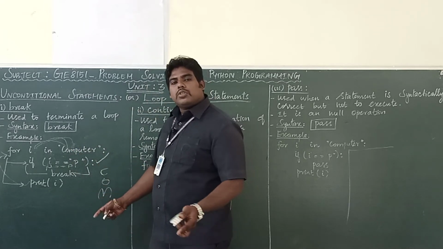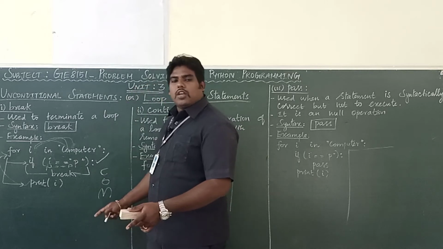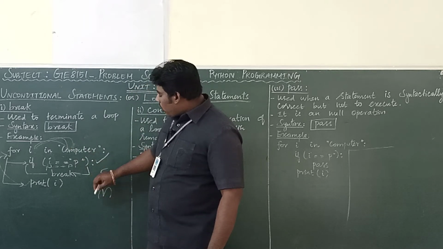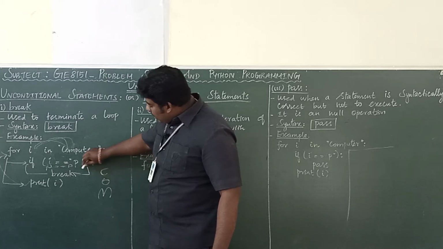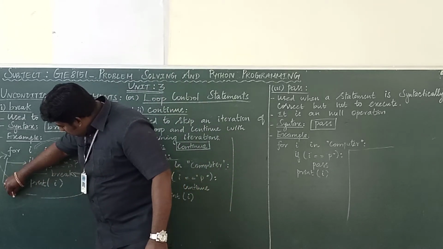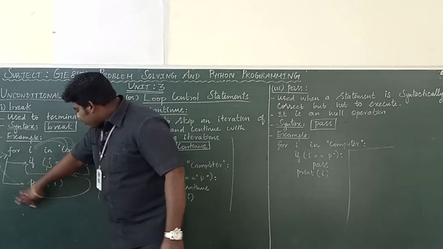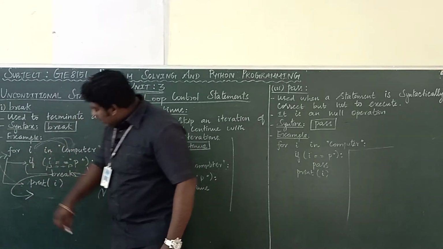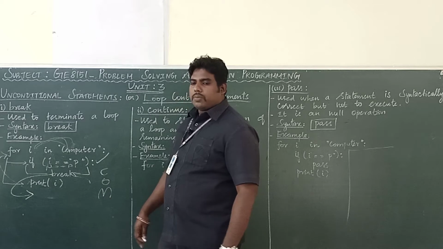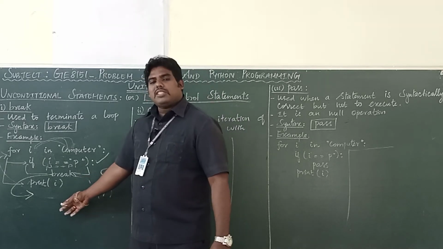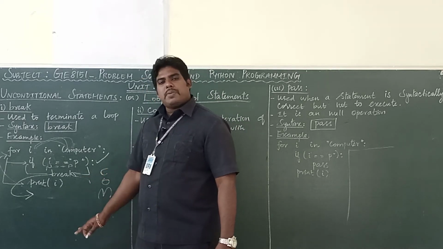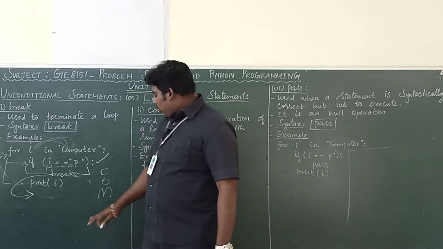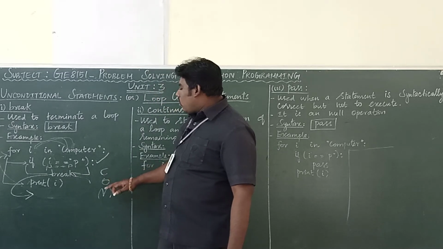What will the break do? The break will terminate the loop, terminate the for loop, and the control will be given to the next line outside the for loop. Outside the for loop, here no lines are there. So nothing will be printed. So your program output is COM.